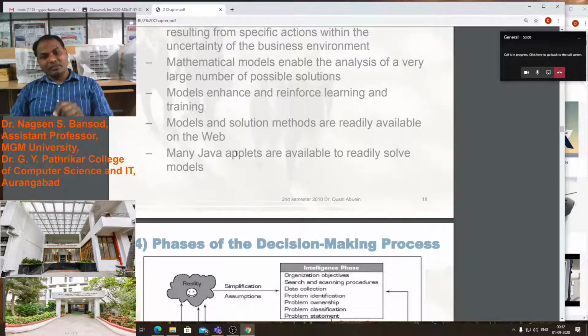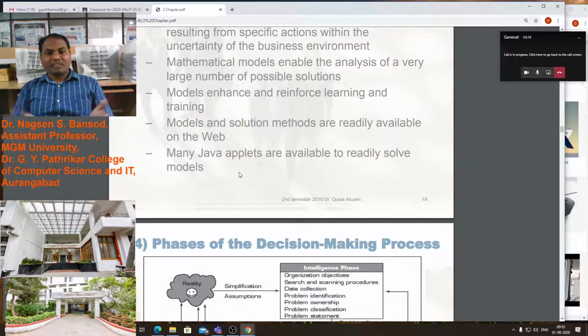So this is the benefit: we can find the solution to the problem and the benefit of the product with the help of a model on the internet. This is also one of the benefits to us.